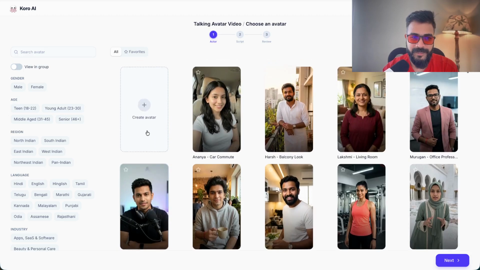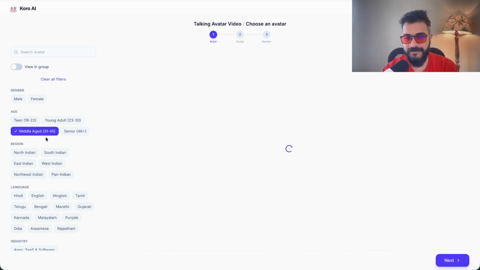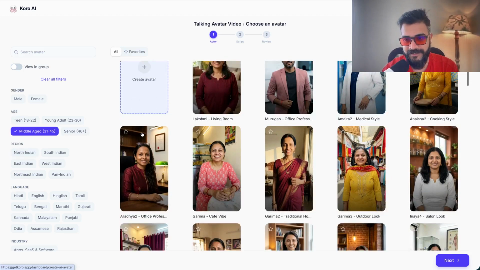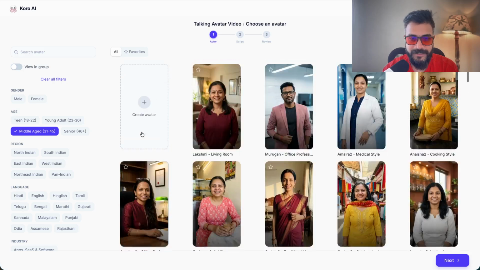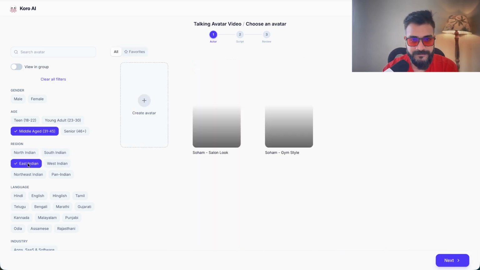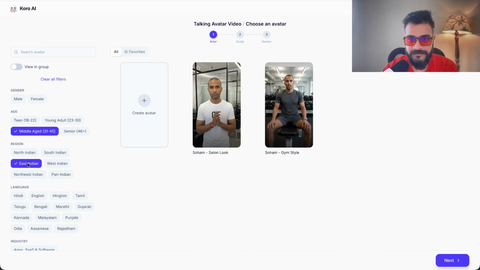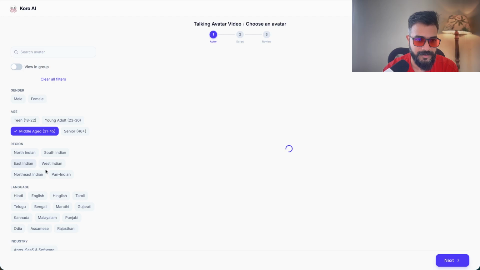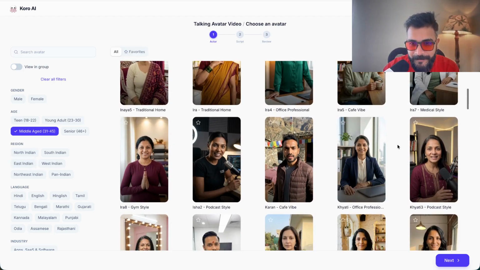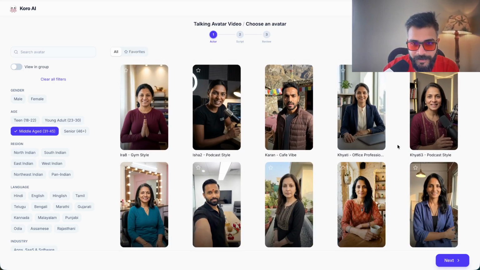Now you can pick the kind of people you want. Let's say I want a middle-aged guy because my target audience is middle-aged. We help people start and build their coaching businesses. All right, then you can easily do, let's say, East Indian. Who do I get? All right, let's just pick one. I didn't like that actor.